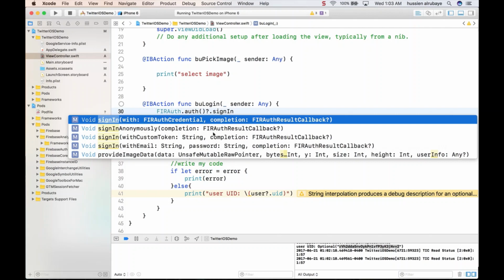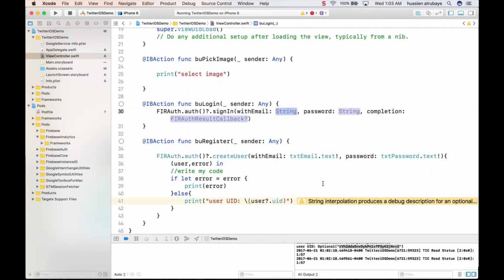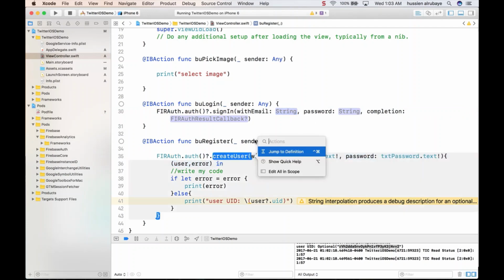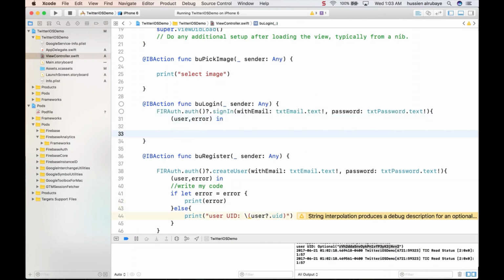Sign in has many things. Sign in with email and password. This is what I want, and it has a callback. So still using the same function, it's better to just copy this code and use it there, saving my time instead of rewriting things. Then this function is still doing this part.